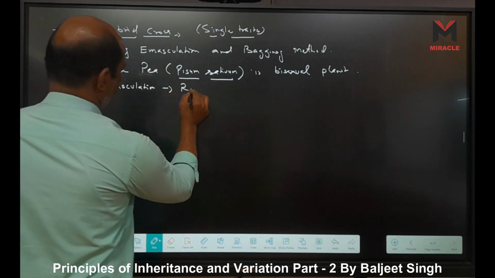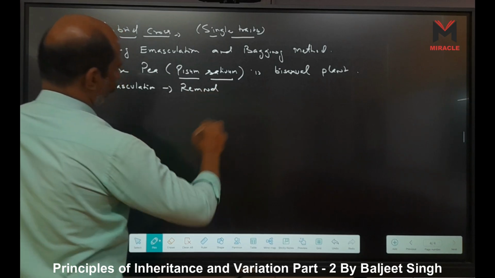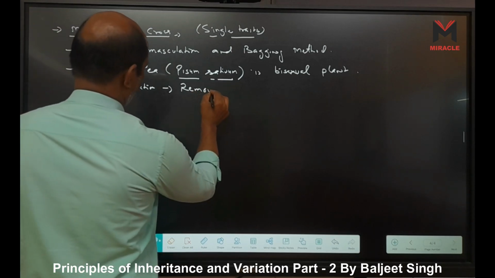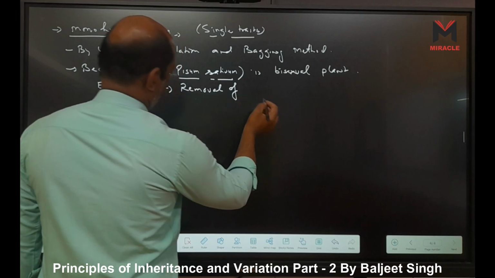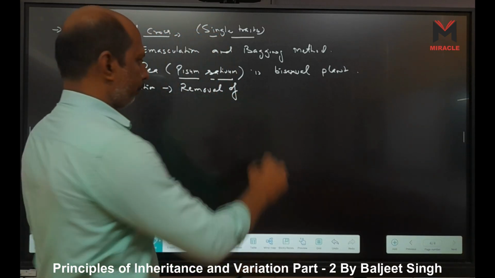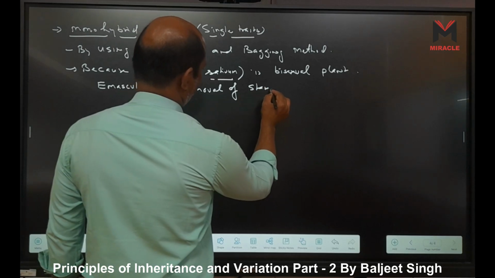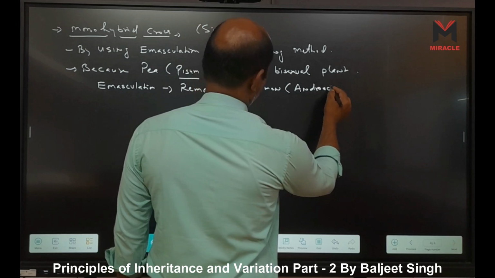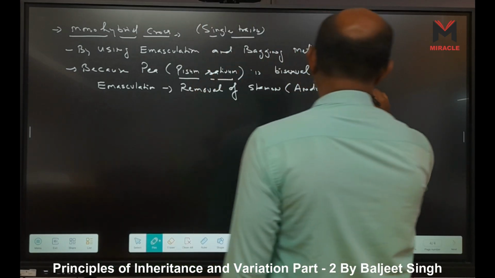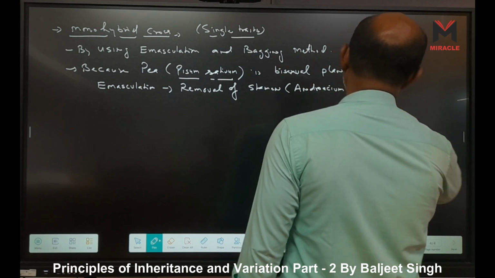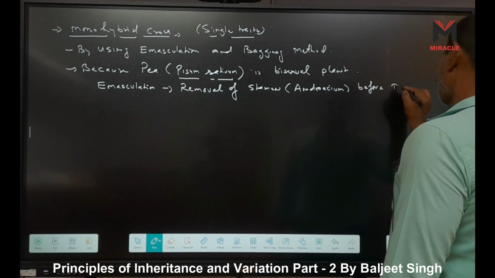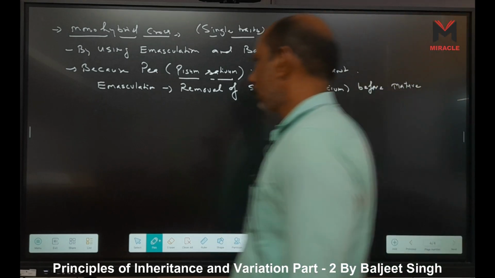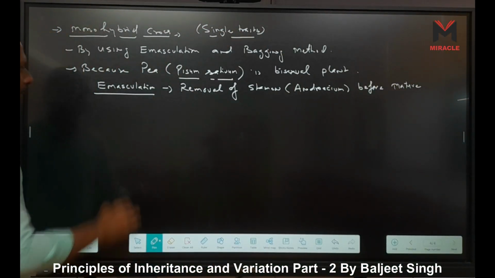Removal of androecium, the stamen, before maturation. Emasculation is done by scissor, then bagging.